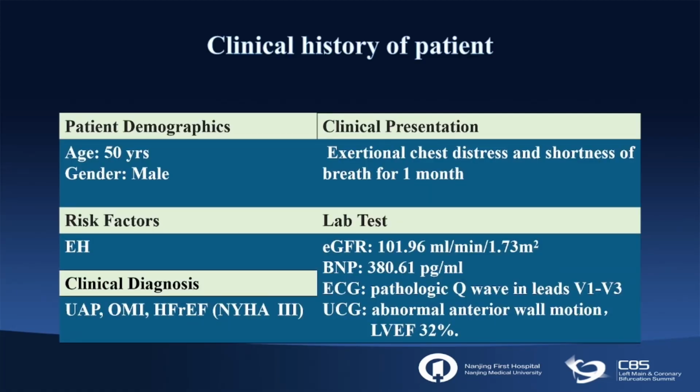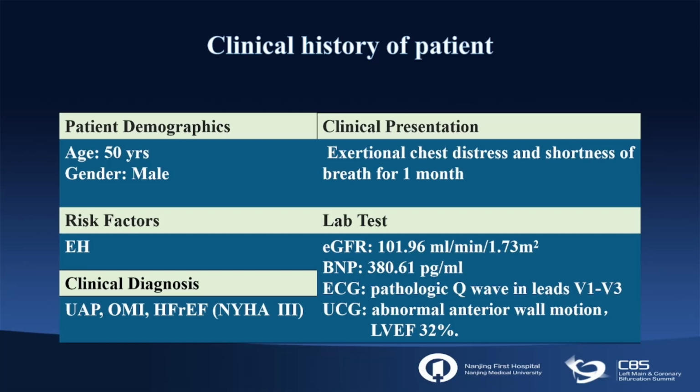This is a 50-year-old male. He was admitted into our hospital due to exertional chest distress and shortness of breath for 1 month. His risk factor include essential hypertension. Lab test showed his renal function was normal. His BNP was slightly elevated. ECG showed pathological Q-wave in leads V1 to V3. Echo found abnormal anterior wall motion, and his left ventricular ejection fraction only 32%. He was diagnosed as unstable angina, old myocardial infarction, and heart failure with reduced ejection fraction.